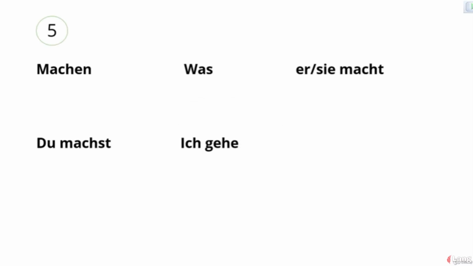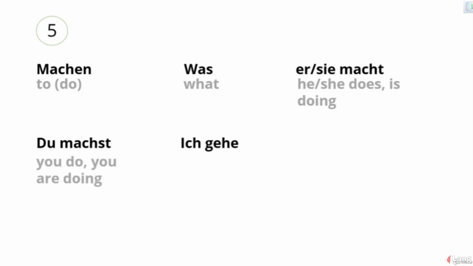So the 5 new words that we have learned in this lesson are the following. Machen, which means to do. Was, which means what. Sie macht, which means he, she does, or he, she is doing. Du machst, which means you do, or you are doing. Ich gehe, which means I go, or I am going.